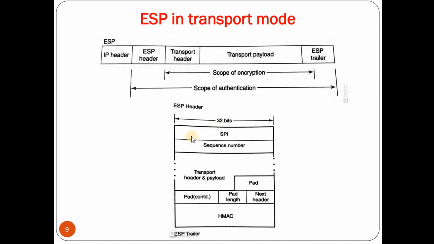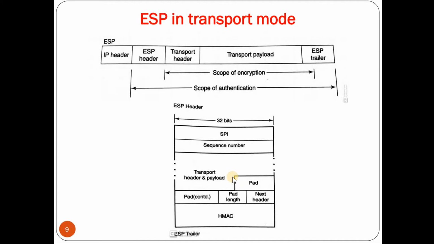The ESP header has only two pieces of information, that is the SPI, security parameter index, which is used by the receiver with respect to the security association. Next it has the sequence number, which is used to prevent the replay attack, followed by the transport header and transport payload. Finally it ends with the padding.